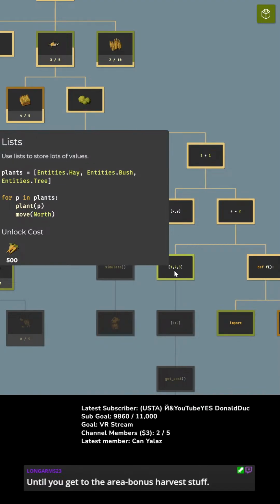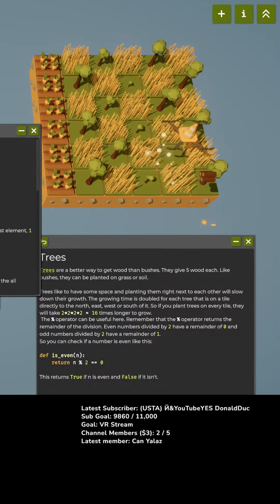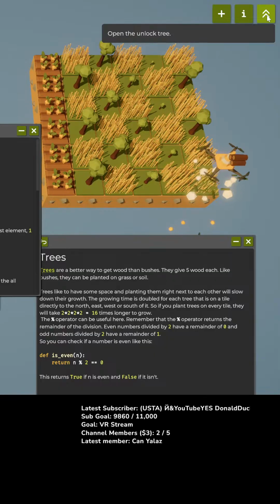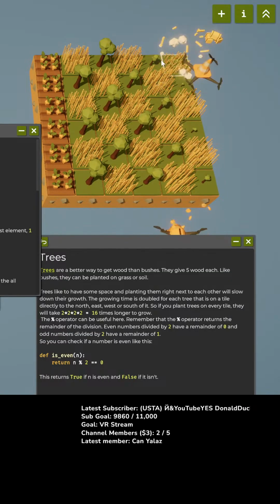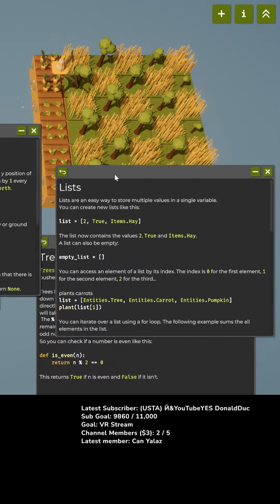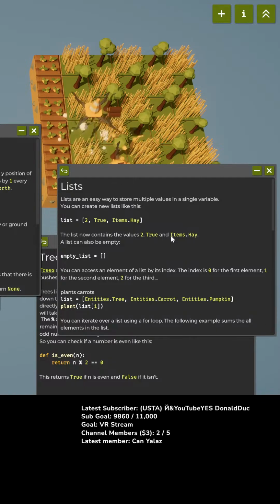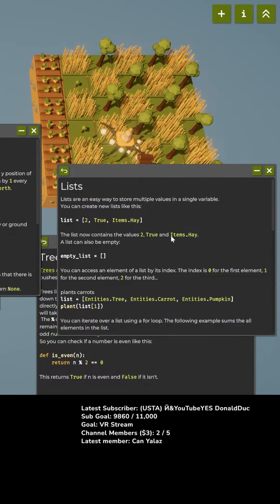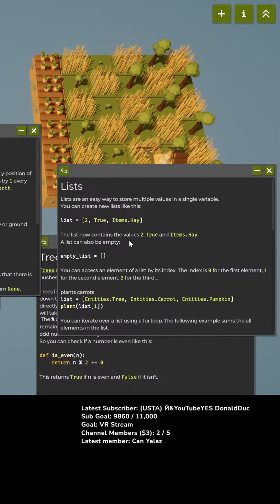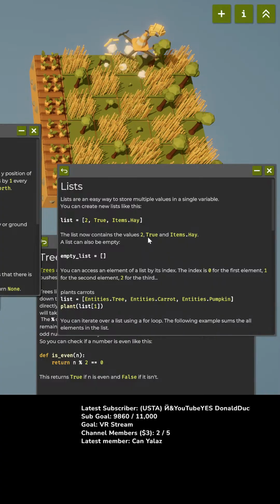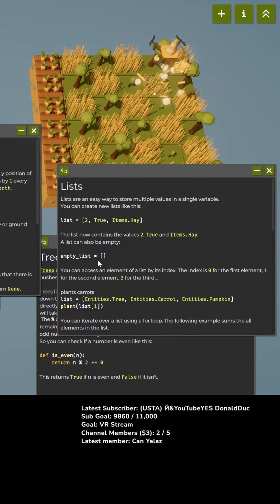I can now unlock lists, use lists to store lots of values. I can decide what to plant where. Okay. Lists are a way to store multiple values in a single variable. Ooh. This list now contains the values two, true, and items.hay.